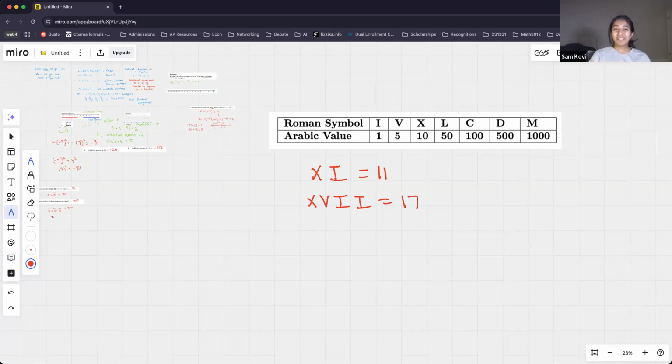So if a Roman symbol is instead followed by a number that is greater than it, you should subtract the value of the smaller one from the larger one. So instead of XI, if I had done IX, what number do I get? 9.